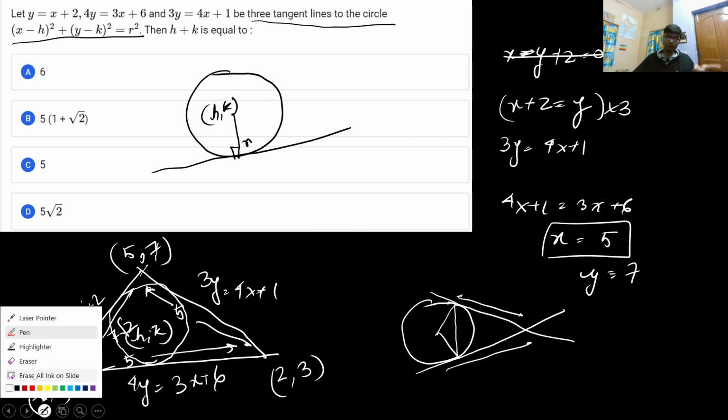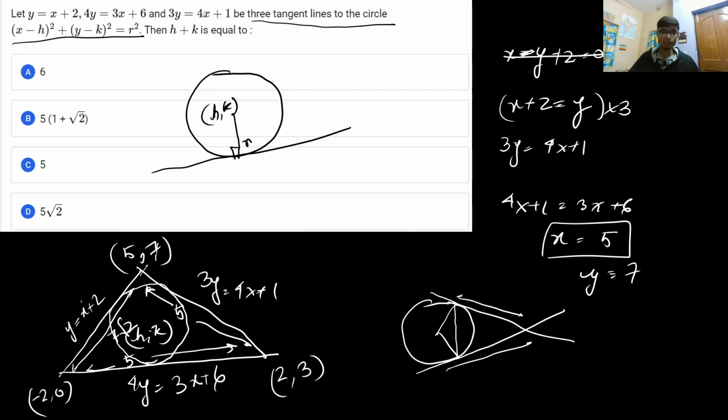Okay, but the intuitive idea is very important, that is, option number C is the right answer. How did I approach this particular problem? This way of approach is also very important. This is a very important problem, mark it, because there is a geometrical implication associated with this particular problem.